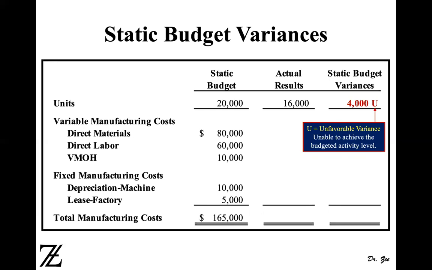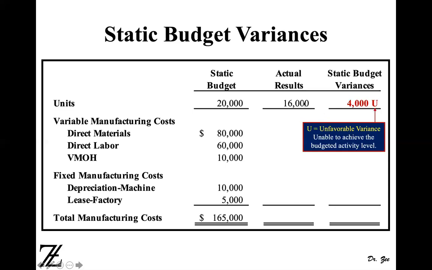So the total cost for producing 20,000 units is going to be $165,000. Okay, so that's the total cost. That includes your fixed factory overhead, or fixed manufacturing cost, and also your variable manufacturing cost. Now the actual results show that you only produced 16,000. This happened only after the fact, when the period has passed. So you budgeted for 20,000, but you produced only 16,000.